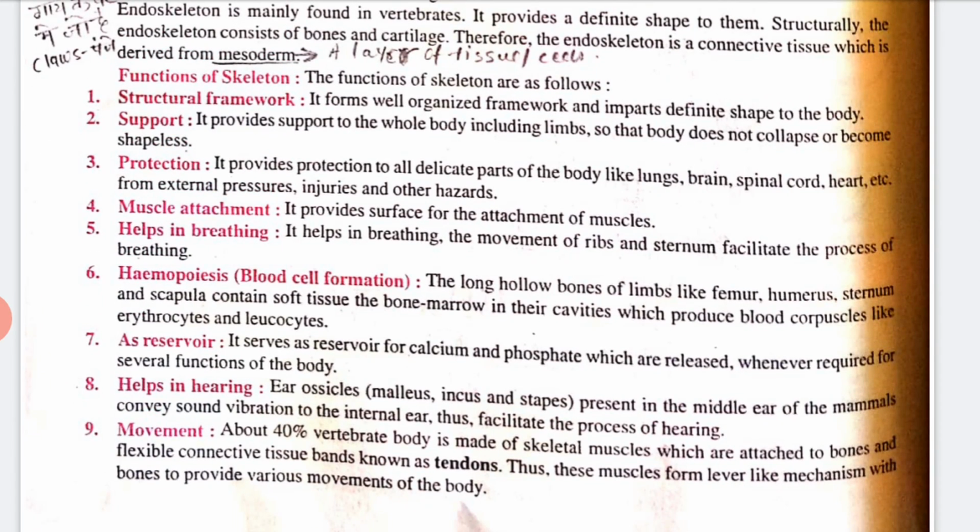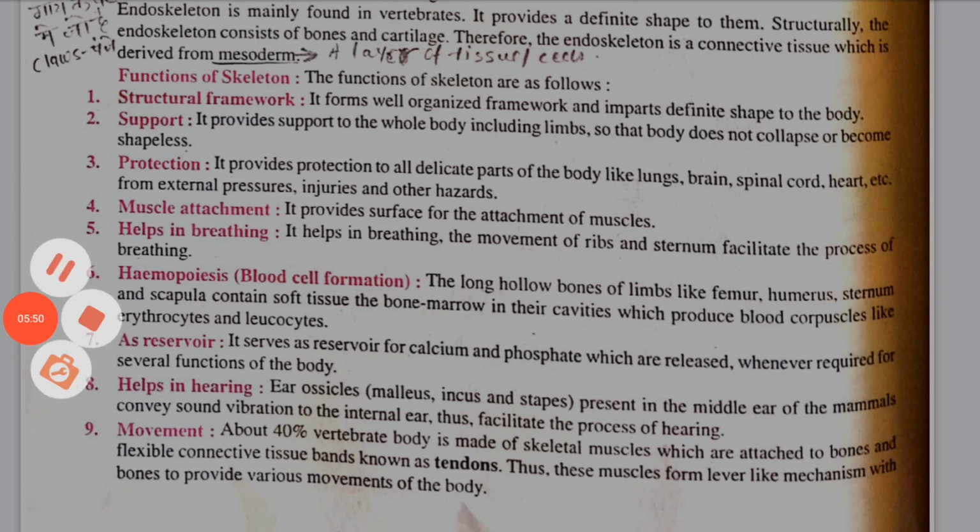Structure and framework. Structurally, it forms a well organized framework and imparts a definite shape to the body. Support: it provides support to the whole body, including the limbs, so that the body does not collapse or become shapeless. It also protects our body. Muscles can attach very well to it. It helps in breathing. And blood cell formation: it also helps in the formation of blood cells. As a receiver, it helps a lot in hearing and in movement. So it helps in many ways, many functions. These are the functions of a skeleton.